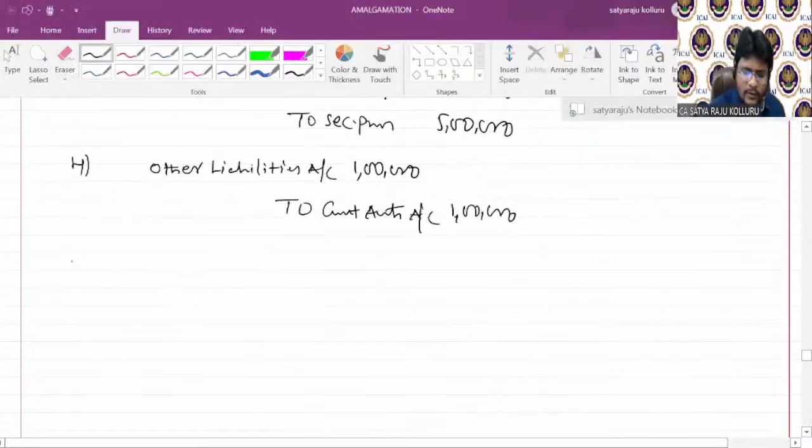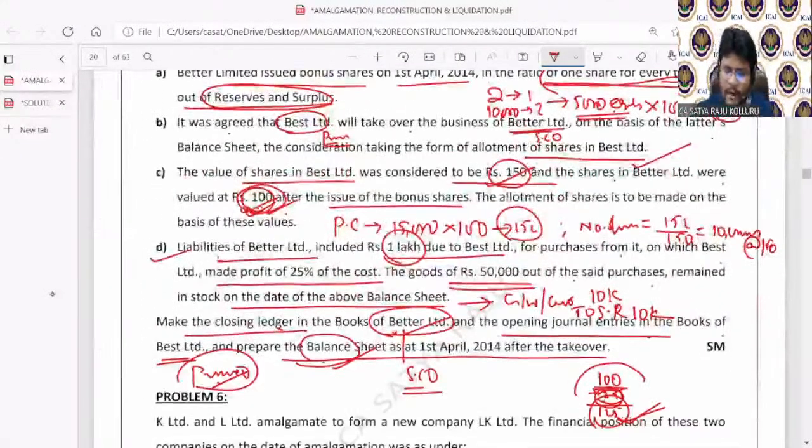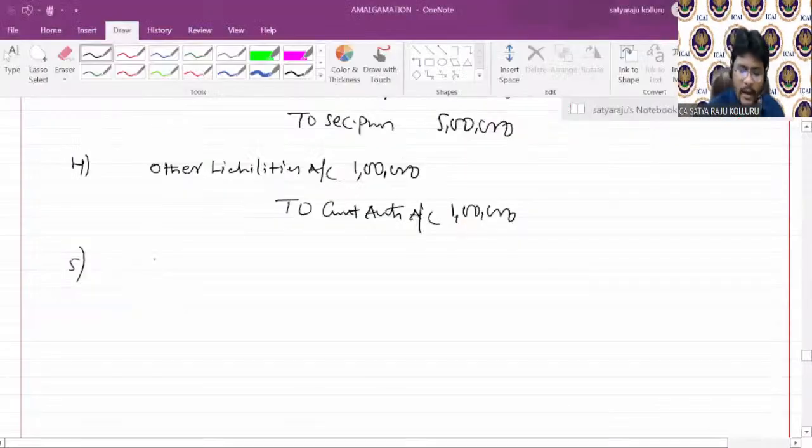Next, coming to the stock reserve issue, guys. All of you, in stock reserve, what happened? 50,000 worth of stock is there, no? So the 50,000 stock is representing at 125 rupees. Out of that, 25 rupees is the unrealized profit. 50,000 into 25 by 125, which is 10,000, is the stock reserve. The entry is capital reserve account debtor.